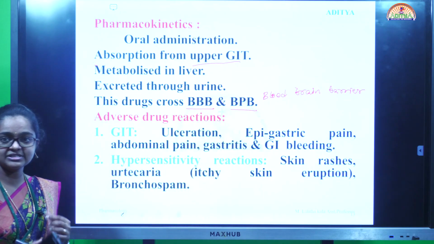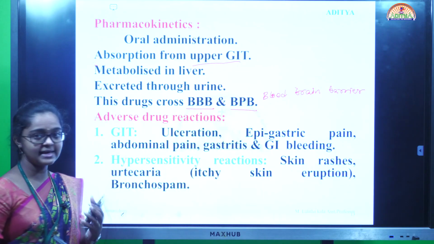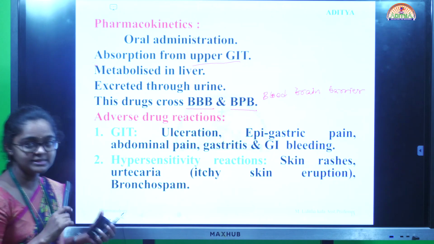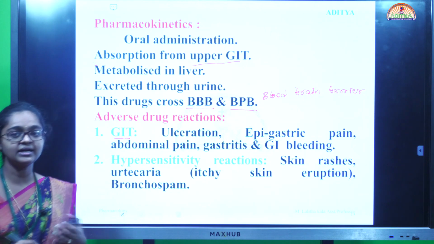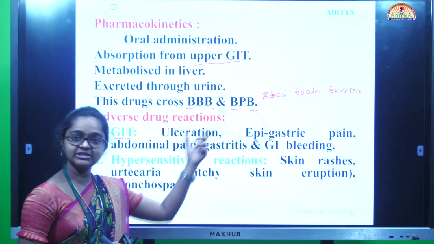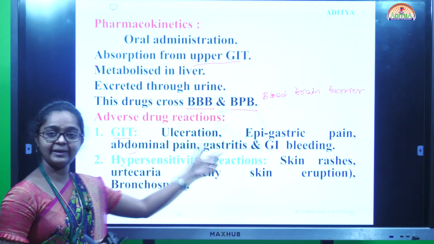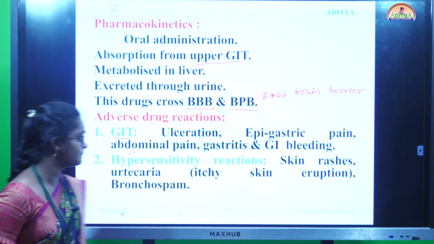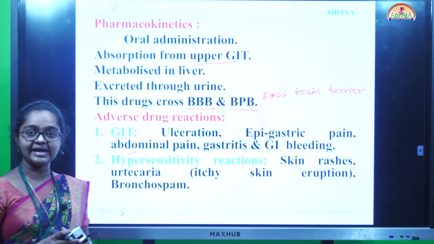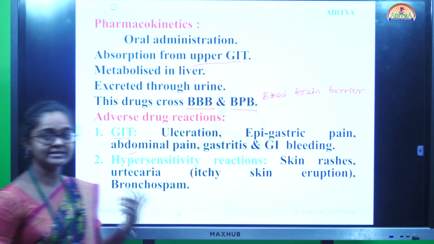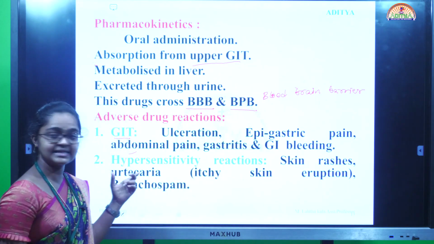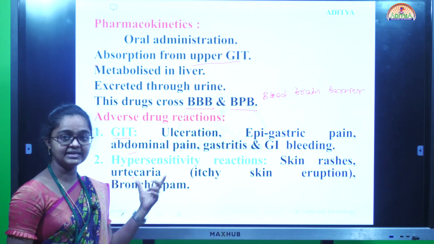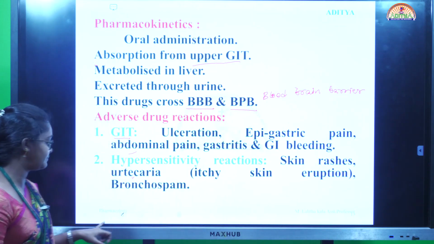Next, adverse drug reactions. Using more aspirin causes adverse drug reactions. First, the gastrointestinal tract: it causes ulceration, epigastric pain, abdominal pain, gastritis and GI bleeding. Next, hypersensitivity reactions, mainly seen in the skin: skin rashes, urticaria, itchy skin eruptions.